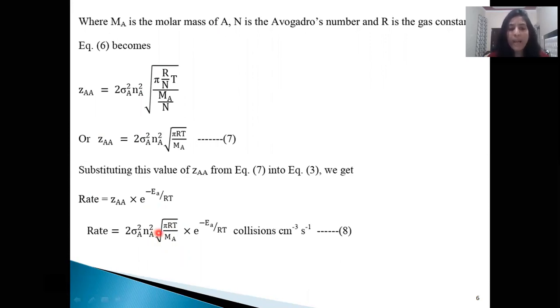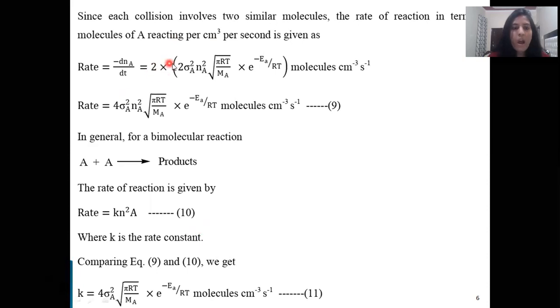So for two similar molecules, the rate is given by multiplying this relation with 2. So on multiplying this relation, we get this rate is equal to 4 sigma square n square A under root of pi RT upon MA into e raised power minus EA upon RT molecules per centimeter cube per second.